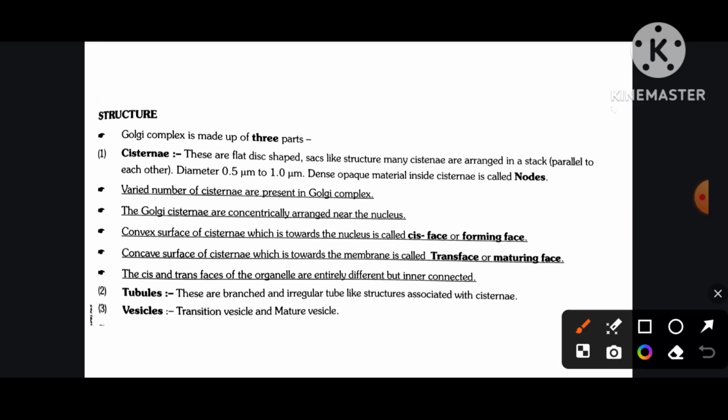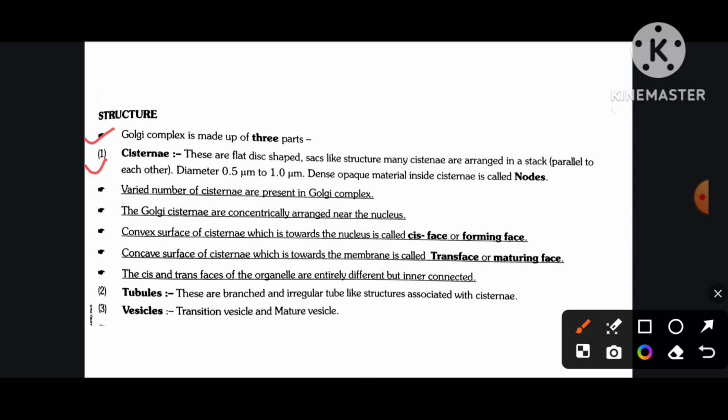Structure. Golgi complex is made up of three parts. First, cisternae. These are flat disc sac-like structures. Many cisternae are arranged in a stack parallel to each other. Diameter 0.5 micrometer to 1.0 micrometer. Dense opaque material inside cisternae is called nodes. Varied numbers of cisternae are present in Golgi complex.